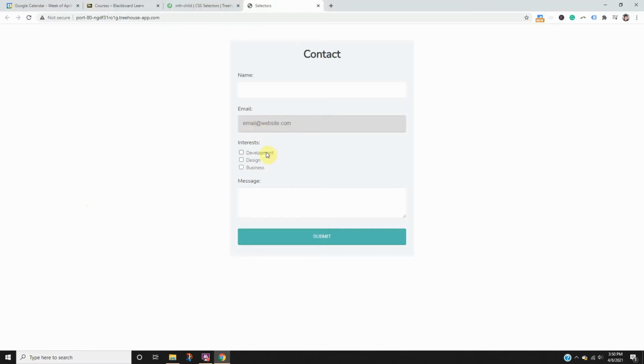Today on Team Treehouse I learned more about advanced selectors with CSS. I learned how to use the first, last, and only child pseudo classes. I learned how to target substrings with begins with, ends with, and contains. And I also learned how to target element states such as active, disabled, and checked.